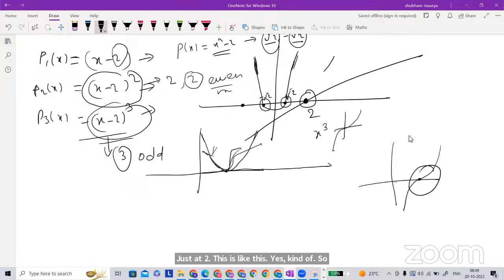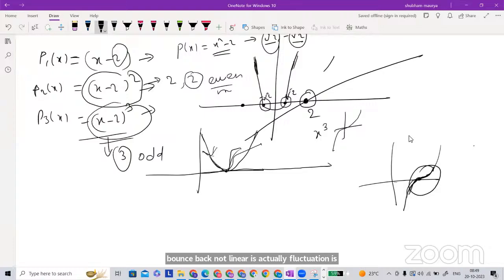So whenever a root has odd multiplicity, around the root you will find a kind of S shape. It is actually fluctuating, not bouncing back, not linear.